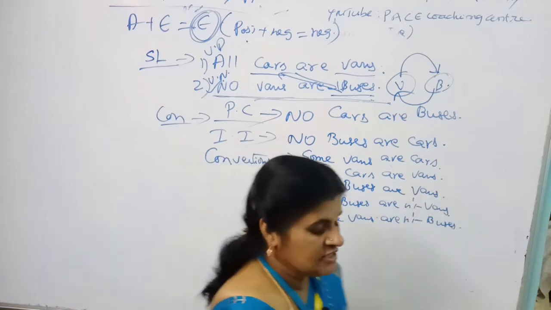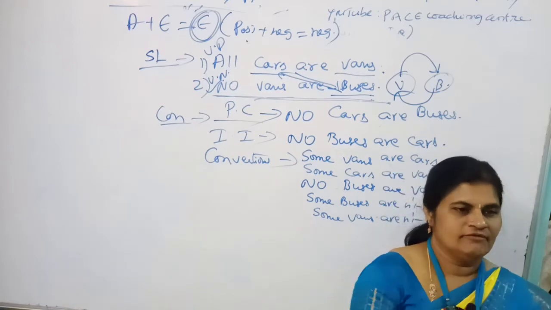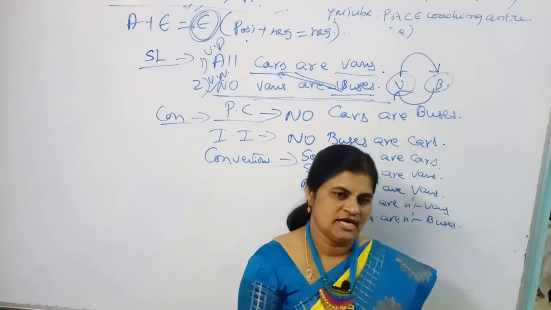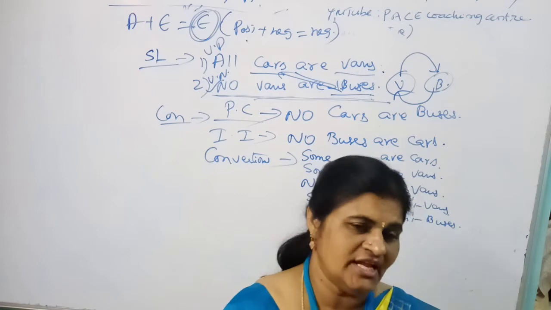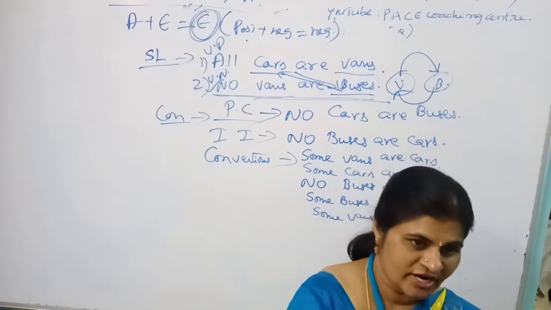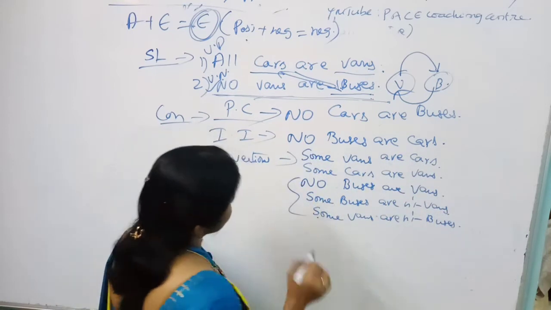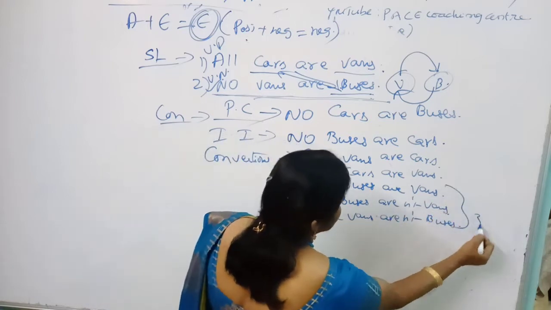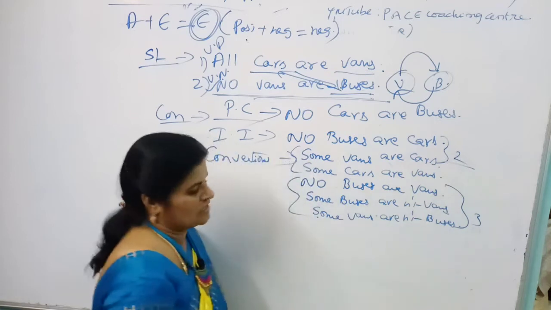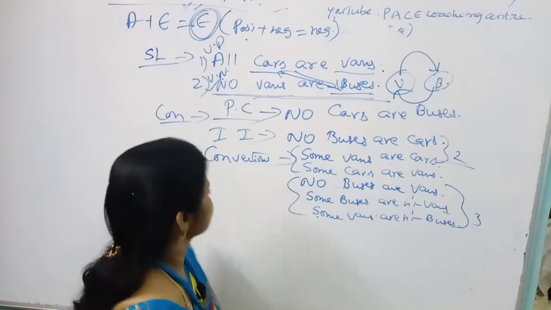Clear, my dear students? So see, by observing, all should be converted into some, meaning from universal positive we can draw the particular positive conversion. From universal negative, we can draw a particular negative conversion. Clear, my dear students? So in the no case, how many conclusions do you have? Three conclusions. In the all case, how many conclusions do you have? Two conclusions. Clear? Okay, A plus E, okay? Right.